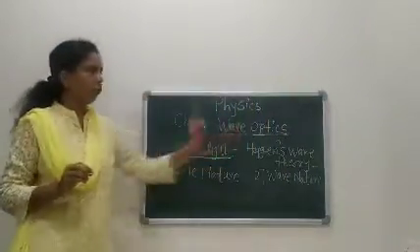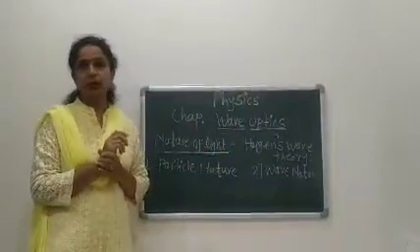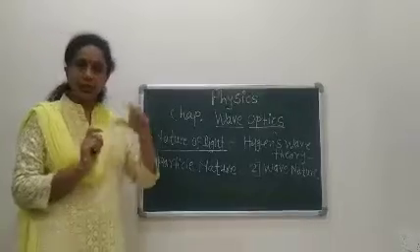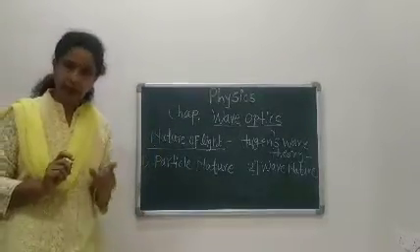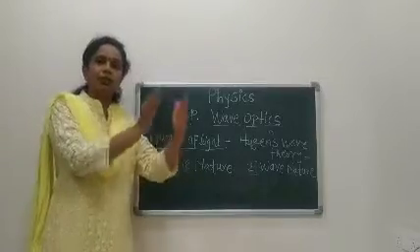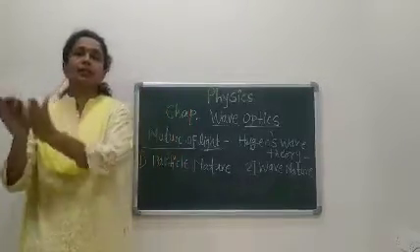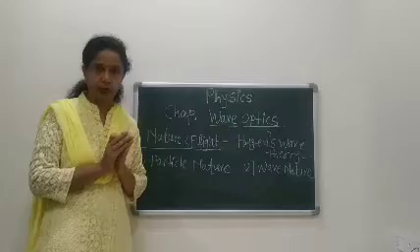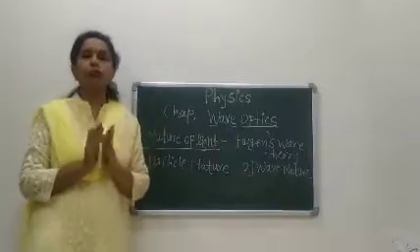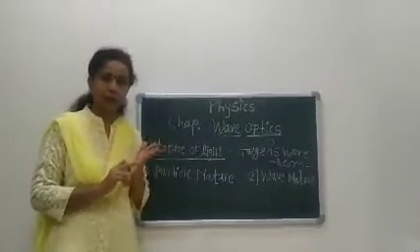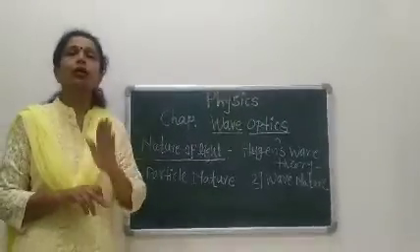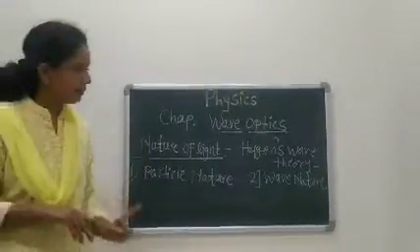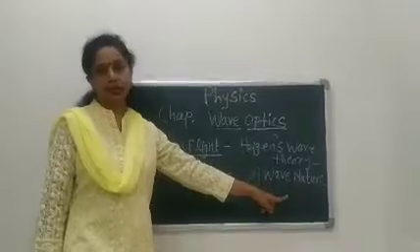Then what is light? According to Huygens, light is propagated in the form of a wave. Means the properties of light will be the same as the properties of a wave. What properties does a wave have? It has amplitude, it has wavelength, it has frequency. All these properties are exhibited by light.